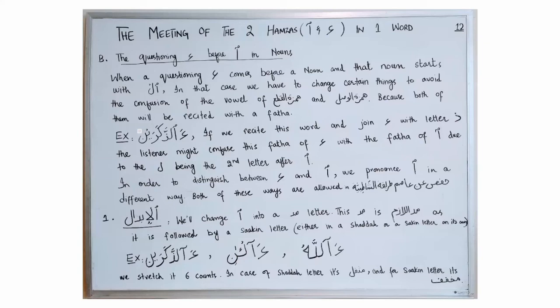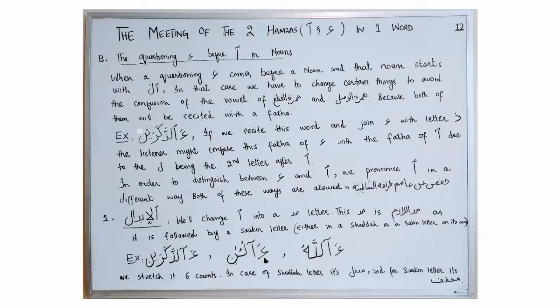Inshallah, when we reach the topic of mudud, we will discuss this mad in detail. But for now, only remember, when Hamzatul Qat'a comes before Hamzatul Wasl in nouns, we change Hamzatul Wasl into a mad letter, and this mad letter will be stretched 6 counts, and we will recite it like this.